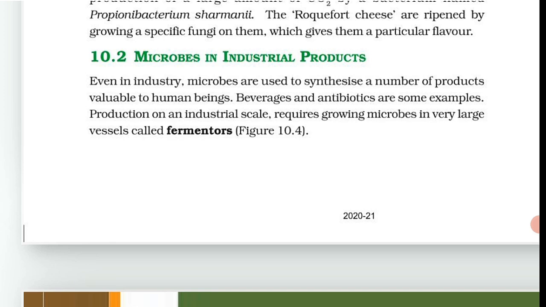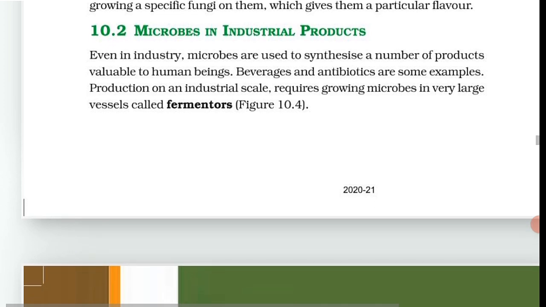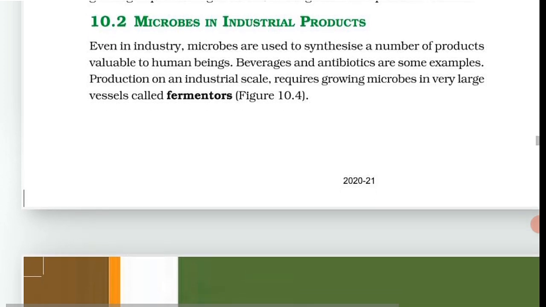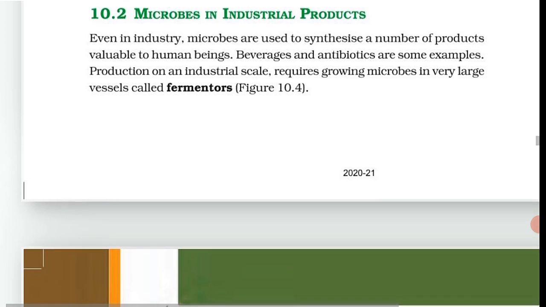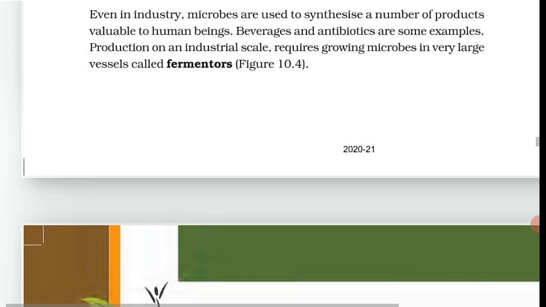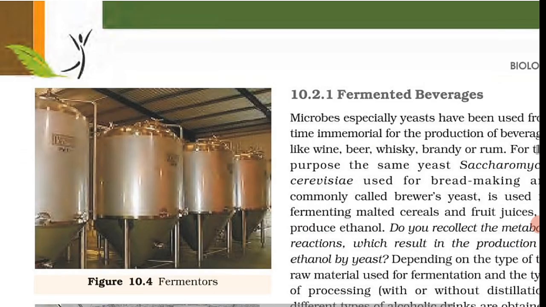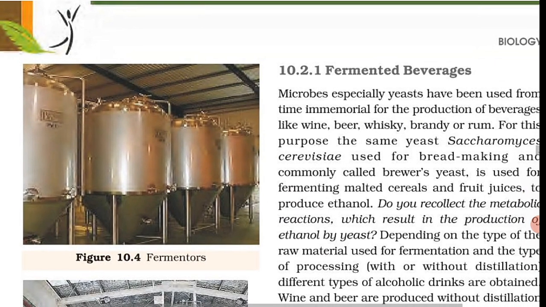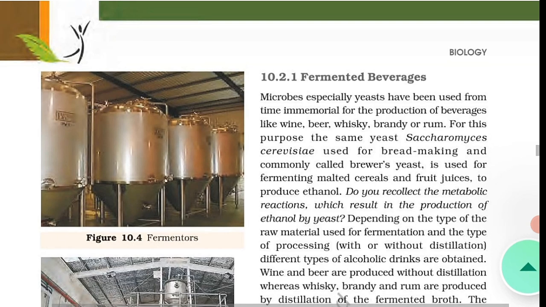Depending on the type of raw material used for fermentation and type of processing, with or without distillation, different types of alcohol drinks are obtained. Wine and beer are produced without distillation, whereas whiskey, brandy and rum are produced by distillation of the fermented broth. The photograph of a fermentation plant is shown in the figure 8.5. ठीक है, पिक्चर बताया हुआ है.